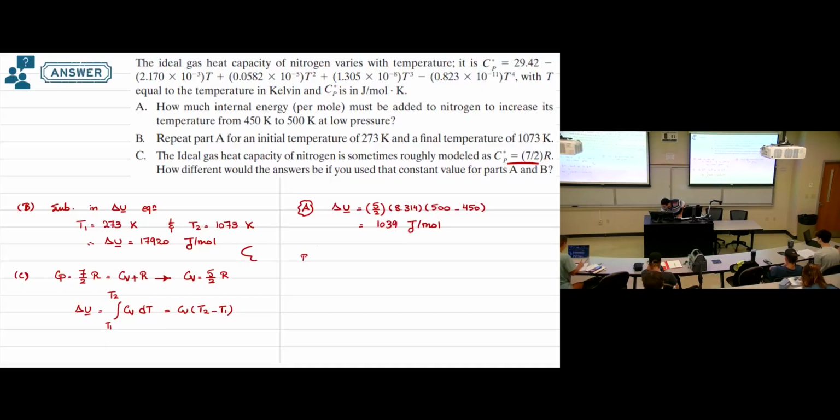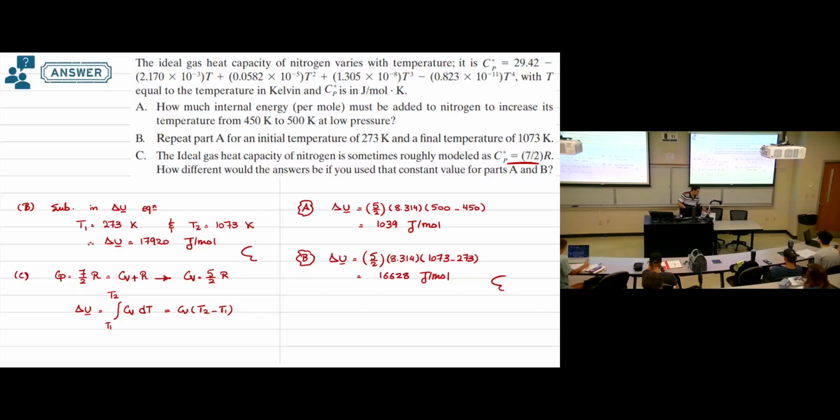And if we repeat the same calculation for requirement B, delta U is 5 over 2 times 8.314 times 1073 minus 273. So this one will be 16628 joule per mole.